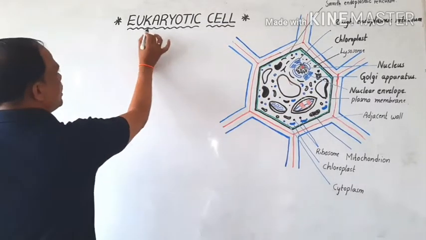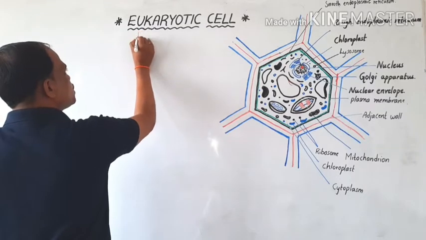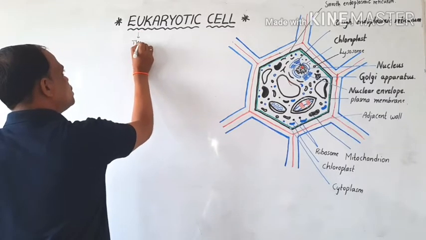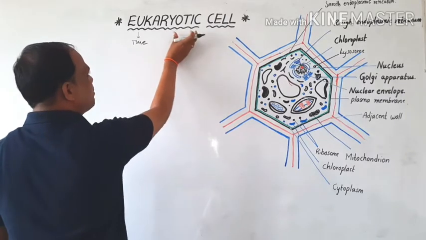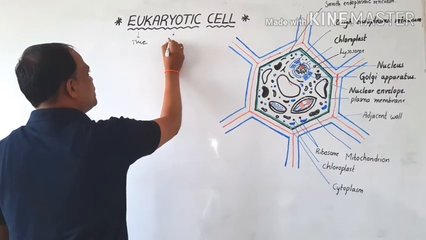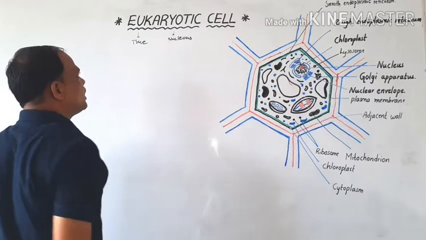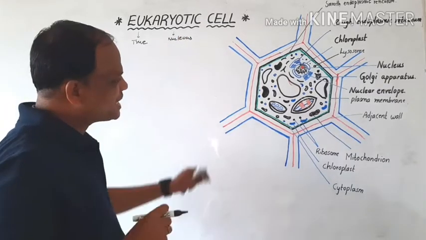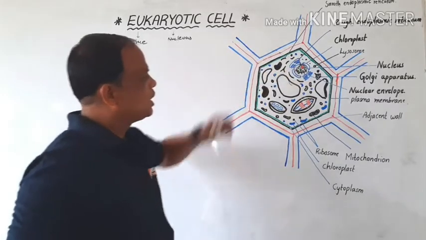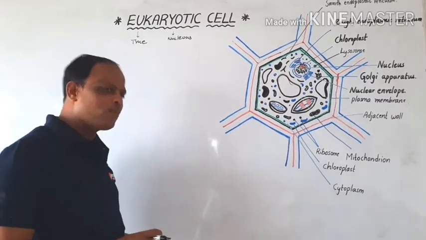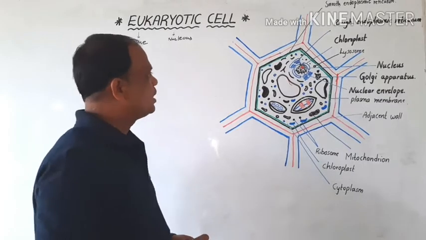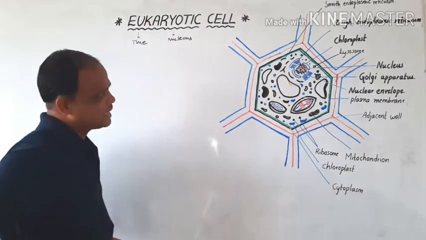Eu means true, and karyon means nucleus. Cells that contain a true nucleus envelope are called eukaryotic cells.